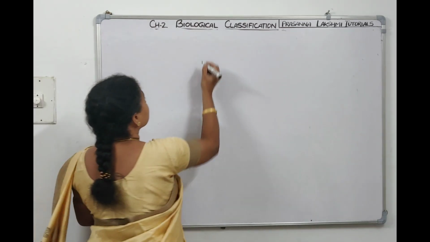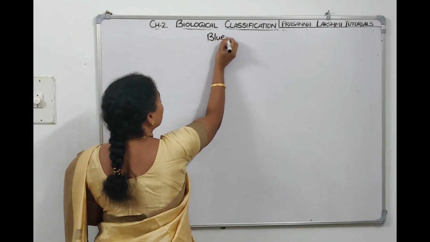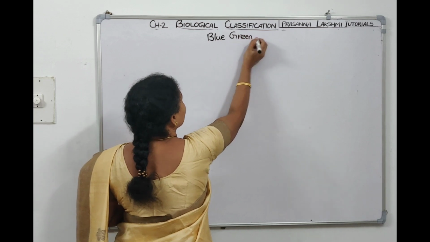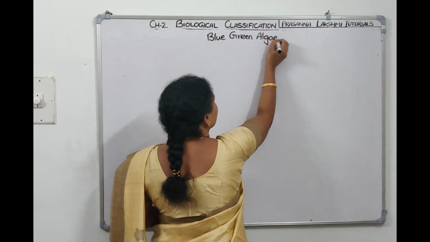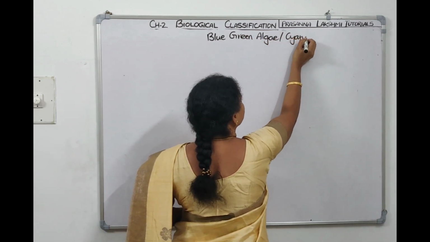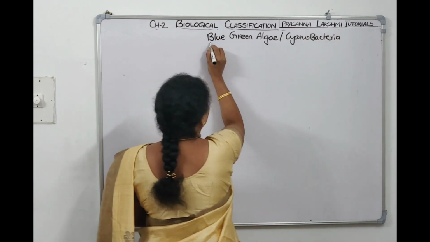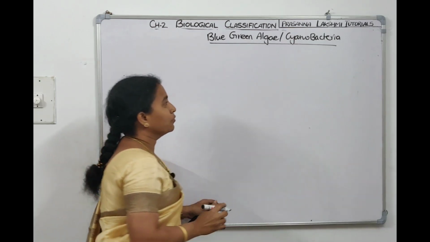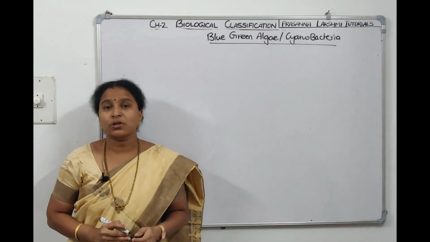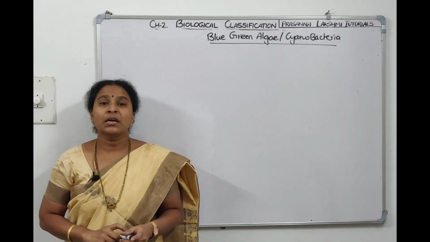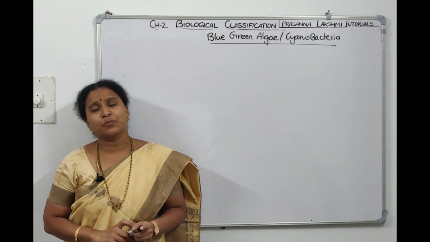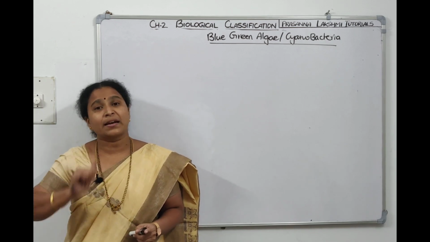Now let's talk about blue-green algae, which are also called Cyanobacteria. We have unicellular forms and multicellular forms here. An example of unicellular filamentous blue-green algae is Spirulina.